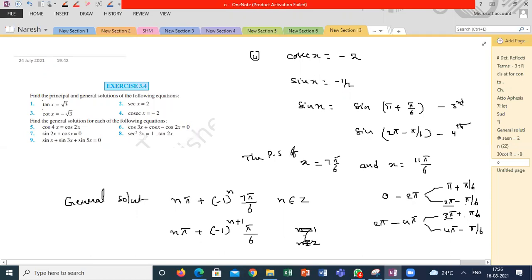Yes, this is also a right answer. This is how you can also express it. Even this statement is correct, where n belongs to Z. When n is even, this is negative. That is what it is showing here. This is how you can develop your own equations for the general solution. But the meaning is the same, only the expression is looking different. That's it.